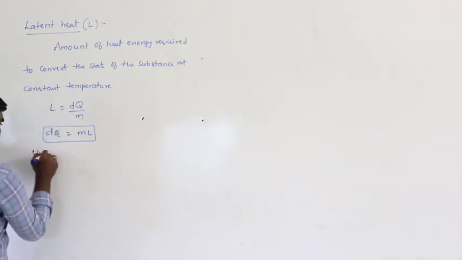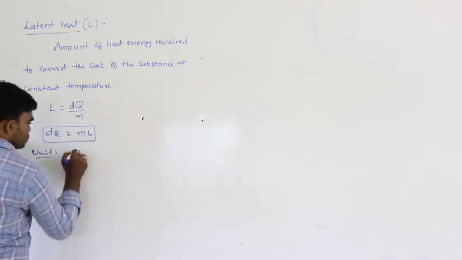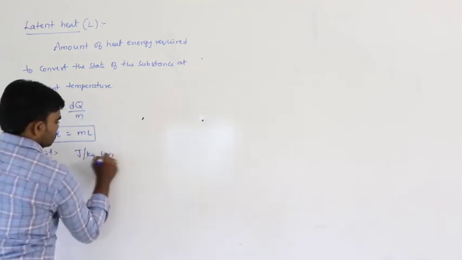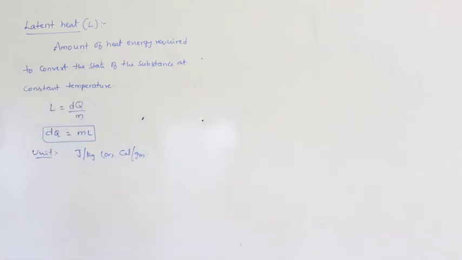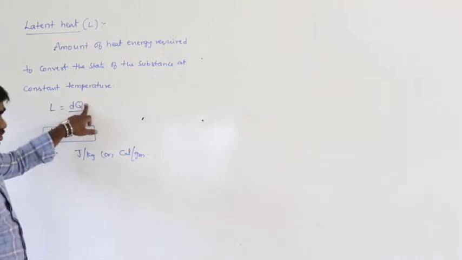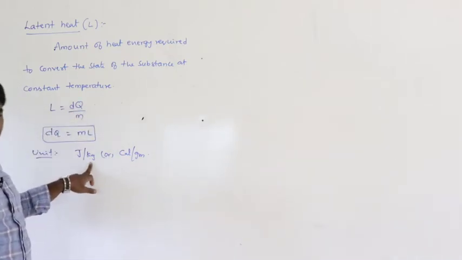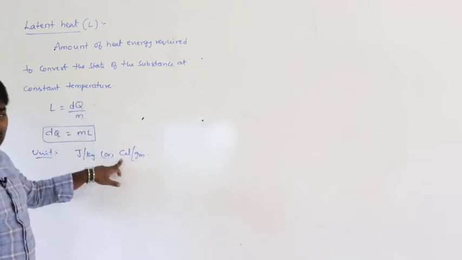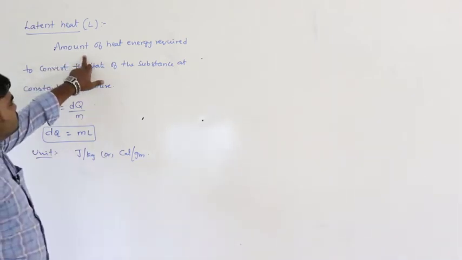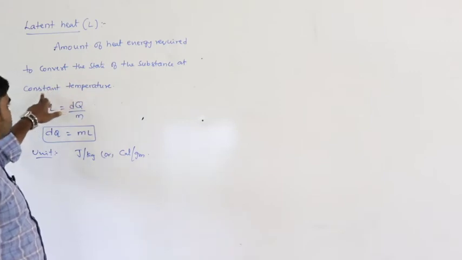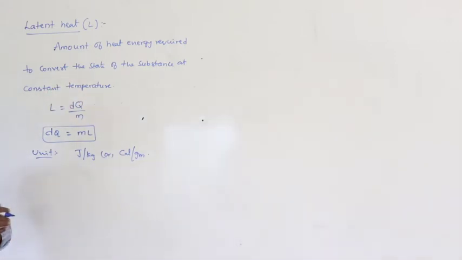The unit is joule per kg or calorie per gram. dq is heat energy, divided by mass in kg, so joule per kg, or in the CGS system, calorie per gram. Calorie per gram is the unit of latent heat. The amount of heat energy required to convert the state of the substance at constant temperature is called latent heat.